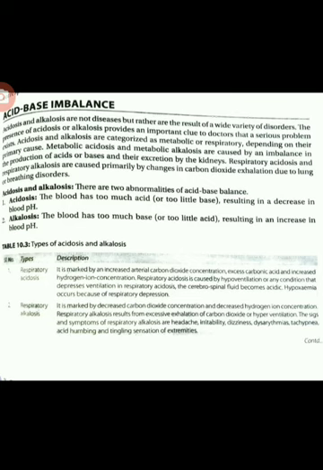acid base imbalance. What is acid base imbalance? Acidosis and alkalosis are not diseases, but rather are the result of a wide variety of disorders. And the presence of acidosis or alkalosis provides an important clue to doctors that a serious problem exists. Okay,